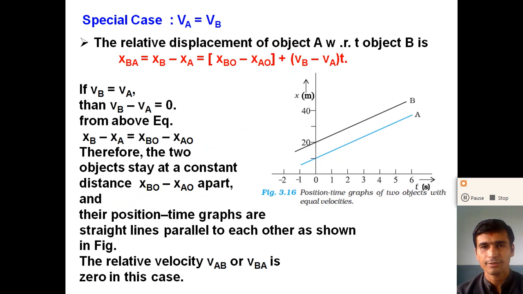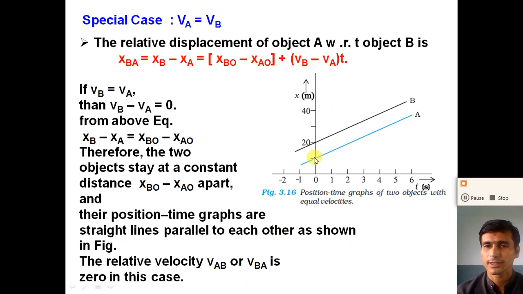When both objects move with the same velocity in the same direction, the relative displacement between them stays the same as it was initially, and their position-time graphs are straight lines parallel to each other, as shown in the figure.